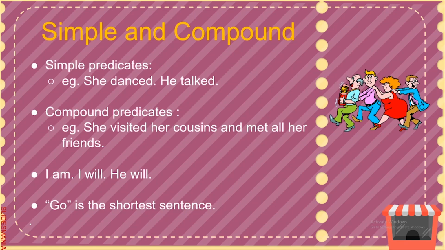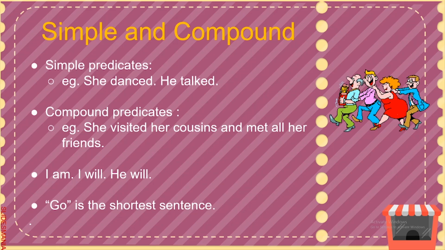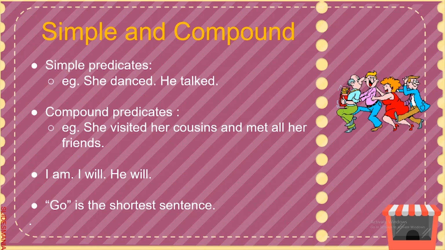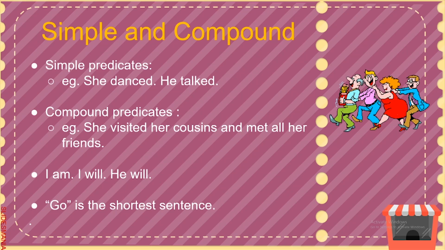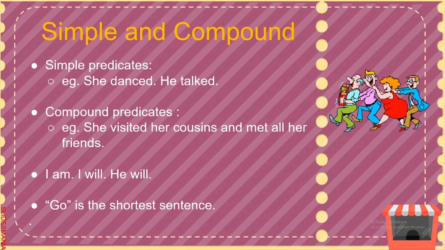Sentences like "She danced," "He talked" are very simple examples of what predicates are, since the predicate is expressed entirely by one word. But there are sentences which can have compound predicates, which give us two or more details about the same subject and have two or more verbs joined by a conjunction. Example, "She visited her cousins and met all her friends." In this example, she is the subject and the rest is the predicate.